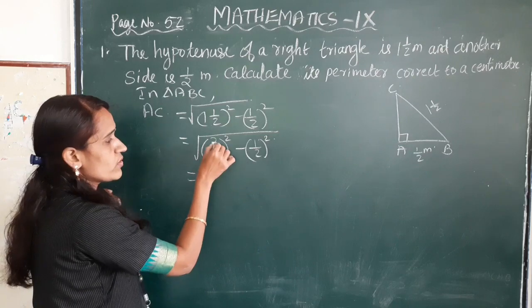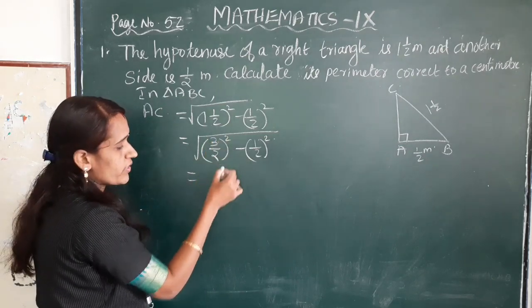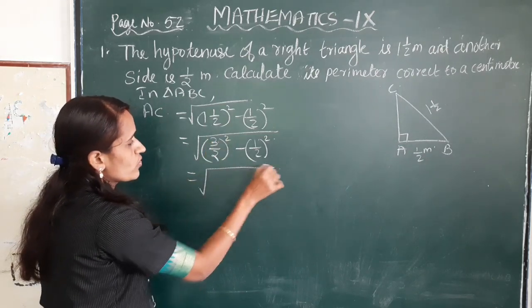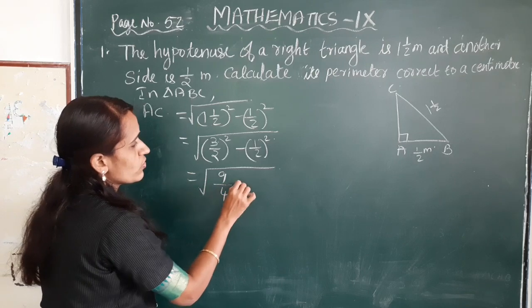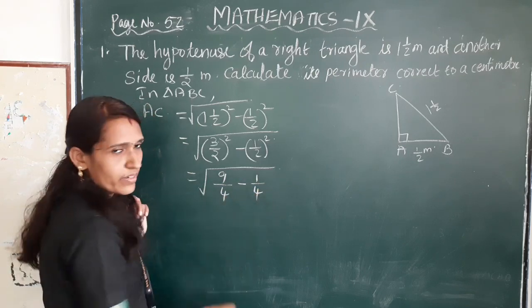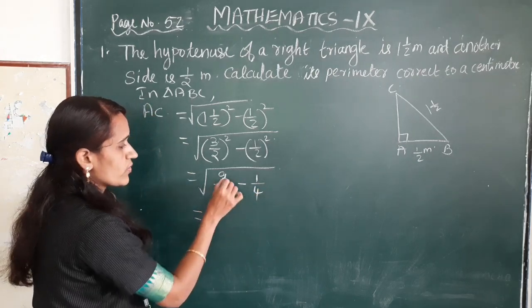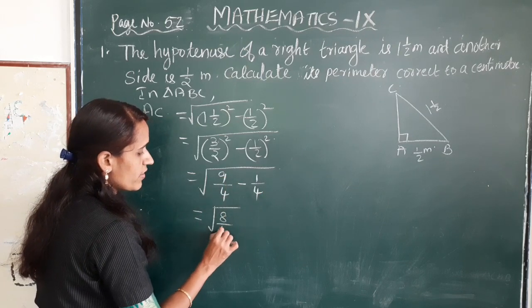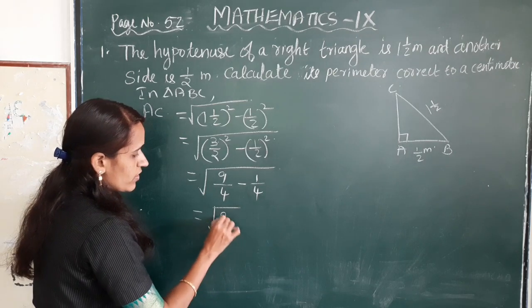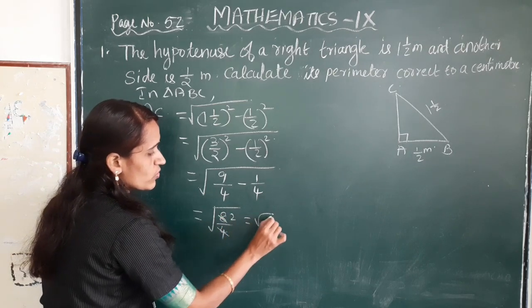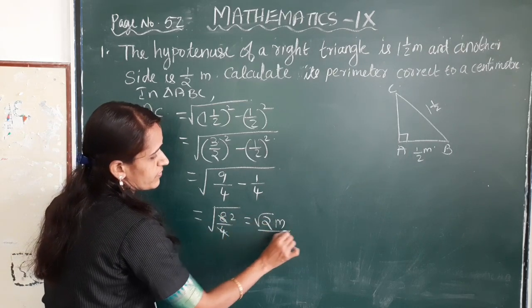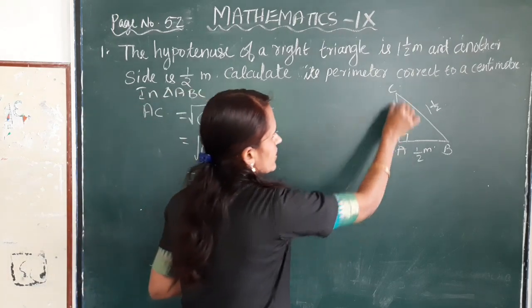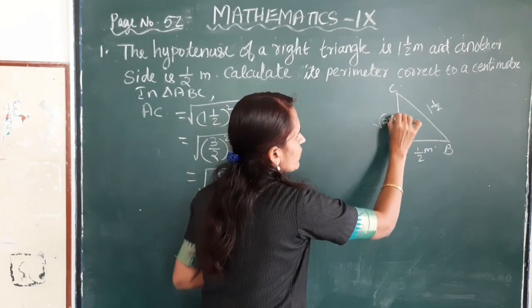This is equal to numerator square by denominator square, that is root of 9 by 4 minus 1 by 4. This is equal to root of 9 minus 1, 8 by 4, that is root 2 meter. So AC is root 2 meter.